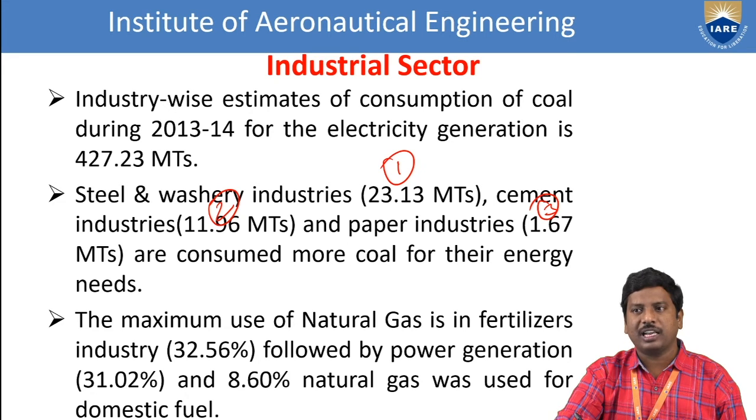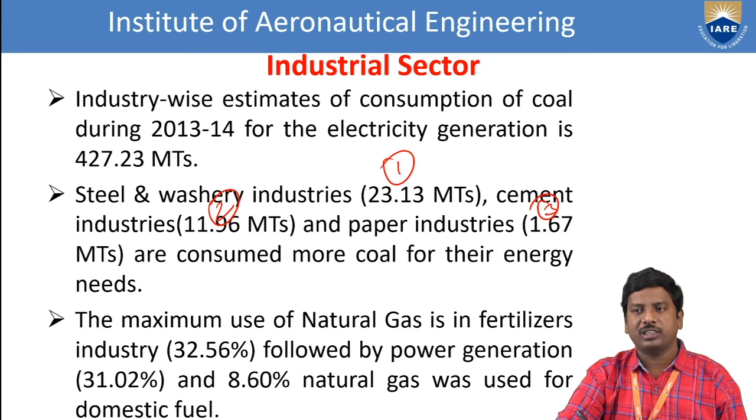The maximum usage of natural gas is in the fertilizer industry, 32.56%, followed by power generation 31.02%, and 8.60% natural gas was used as domestic fuel. So previously we discussed the solid fuel, coal.